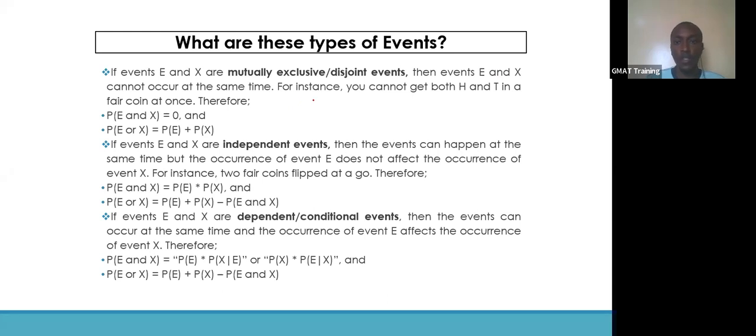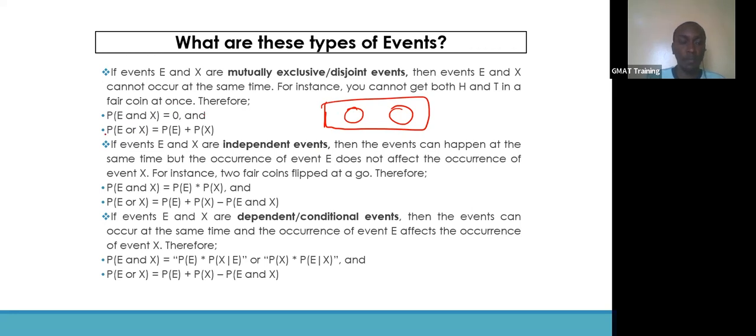You can't have both, right? That's what we mean by mutually exclusive or disjoint events. And in this case, since they can't happen at once, you have two circles and there's no overlapping here. That's why the intersection between E and X cannot happen. That's 0. So the probability of E and X equals 0.